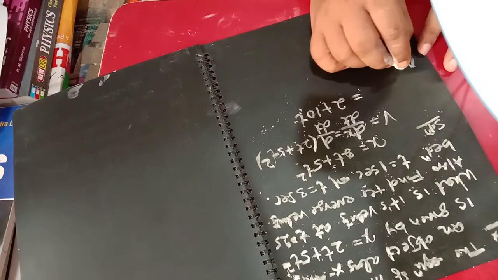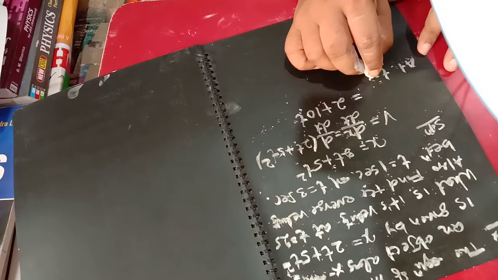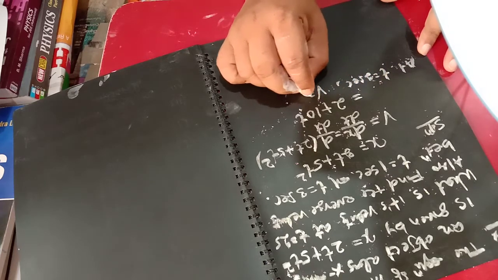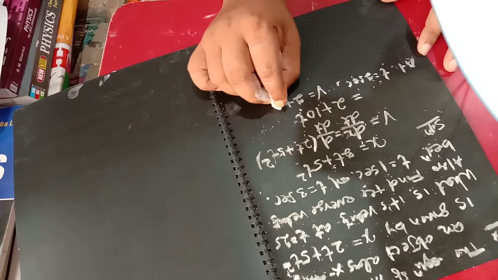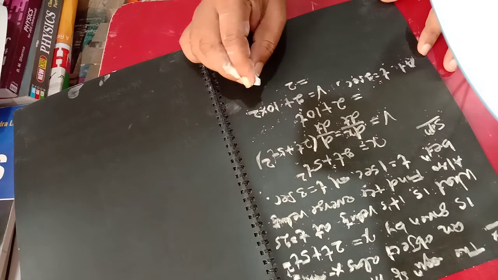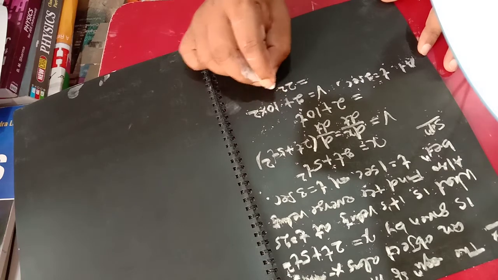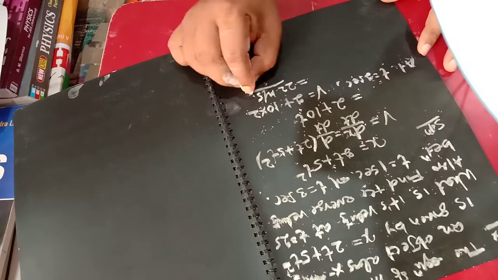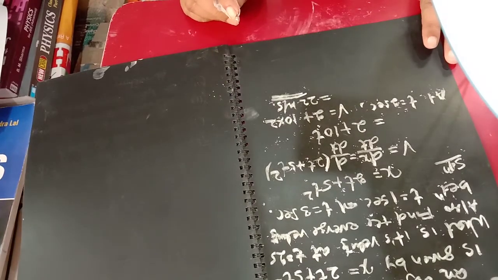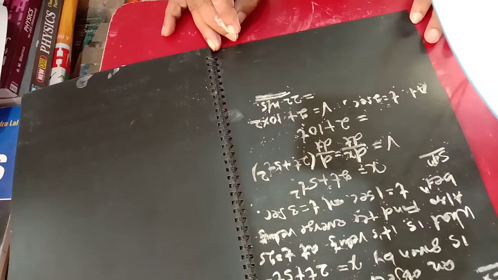At t equal to 2 seconds, the velocity will be equal to 2 plus 10 into 2, that is equal to 22 meter per second. This is the instantaneous velocity at t equal to 2 seconds.